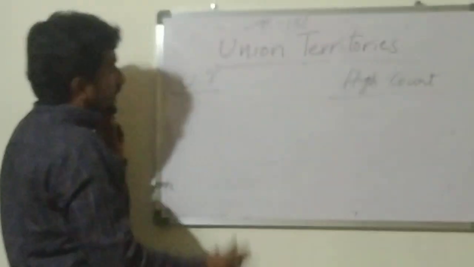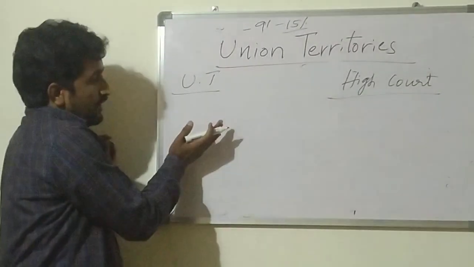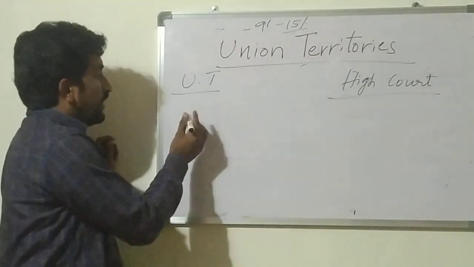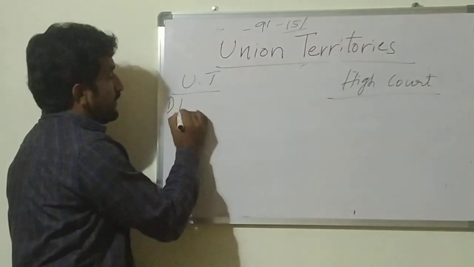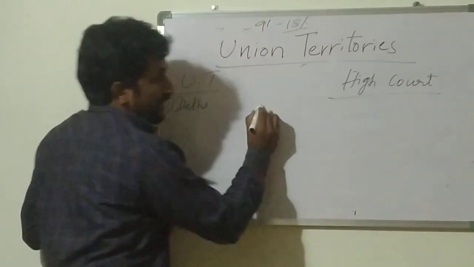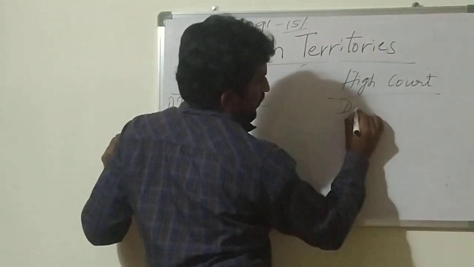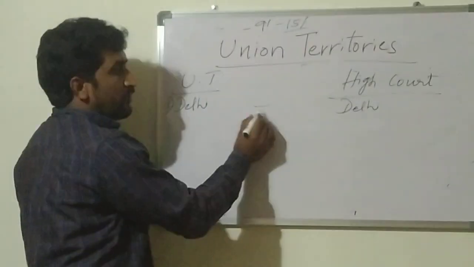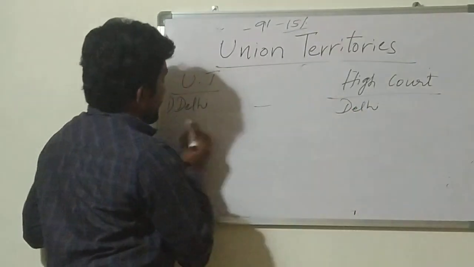Remember, all the Union Territories exist side by side with certain states. So if you take Delhi, this is the Union Territory which has its own High Court. It means only in that Union Territory is a High Court existing.